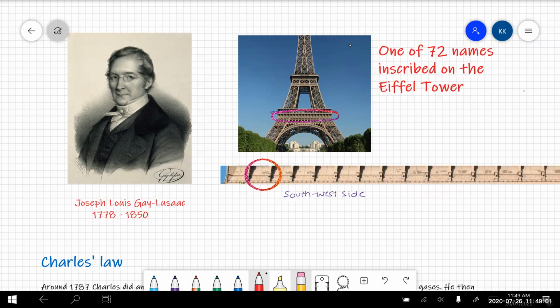But he actually published 2 laws on gases. The first is that the volume of a gas is proportional to its Kelvin temperature. In doing that, he used the experimental work of Charles, and so he named that Charles' law. He also did more experimentation where he demonstrated that the pressure of a given volume of gas was proportional to its Kelvin temperature. And this, he gave his own name.